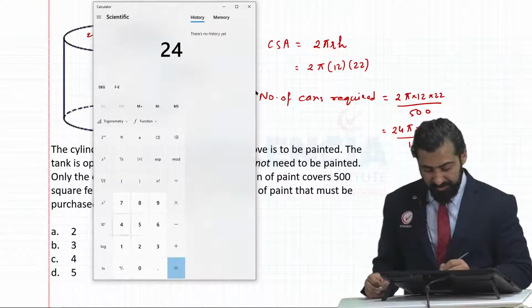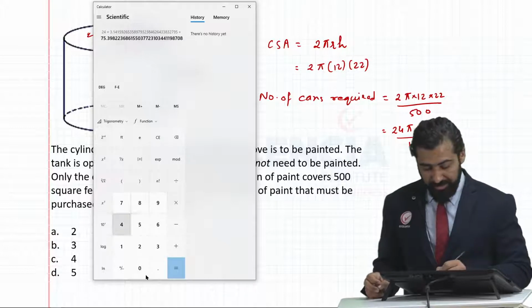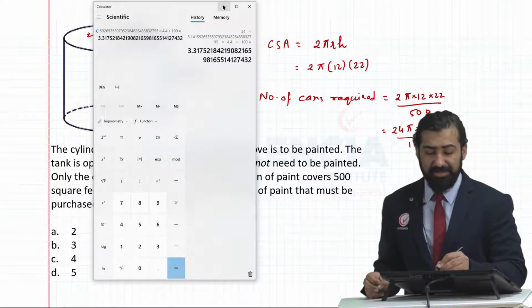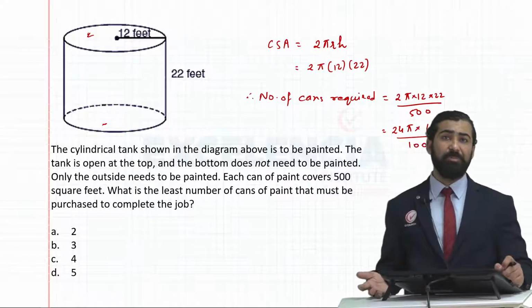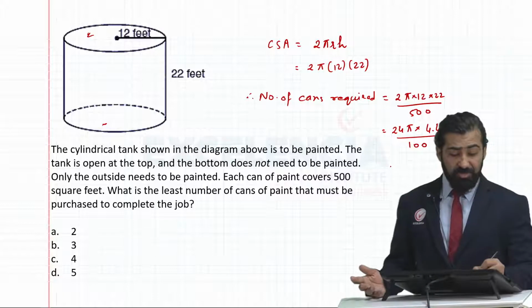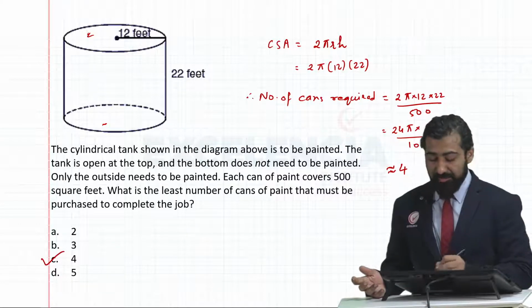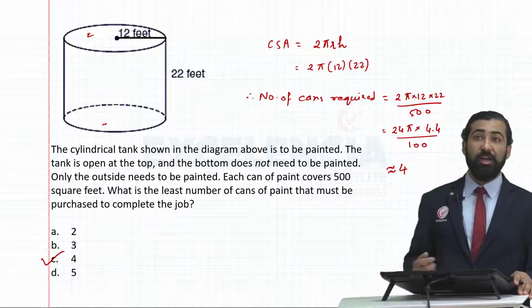We'll get 24 multiplied by pi multiplied by 4.4 divided by 100. That gives us 3.37. Now we can't go to the shop and buy 3.37 cans, so we'll buy 4 cans. So approximately we'll need 4 cans to paint this.